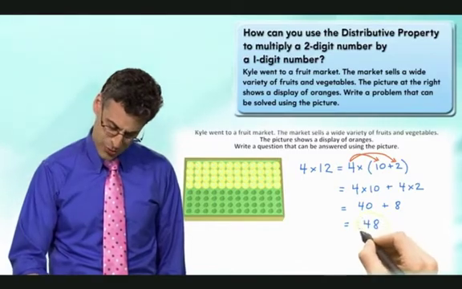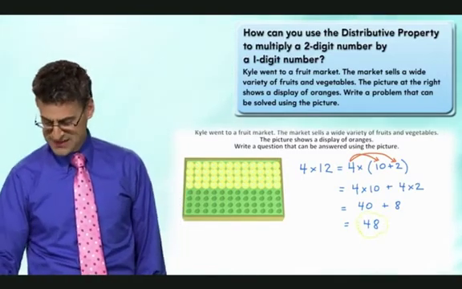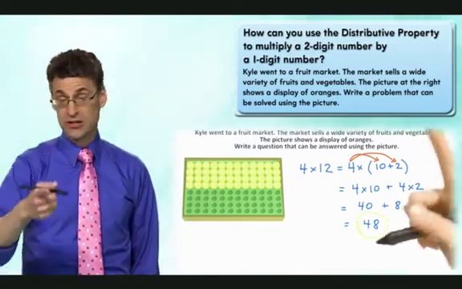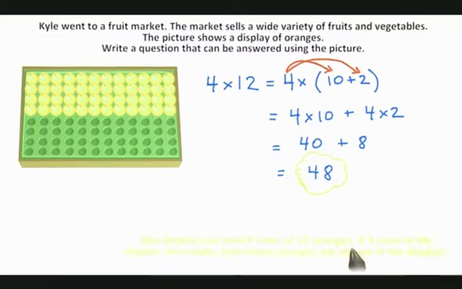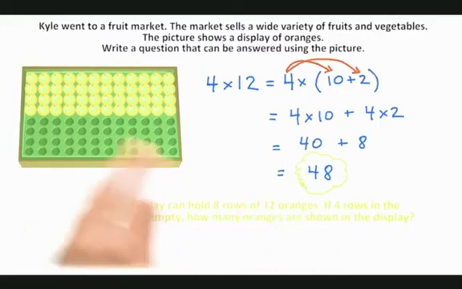Well, that's really not quite the answer. In some sense, that's the answer to the answer, because our answer is supposed to be to write a question. It's so confusing. But here's a question we can ask. It's exactly the scenario that we set up, which is, one display can hold 8 rows of 12 oranges. That's what we saw. If 4 rows in the display are empty, how many oranges are shown in the display?